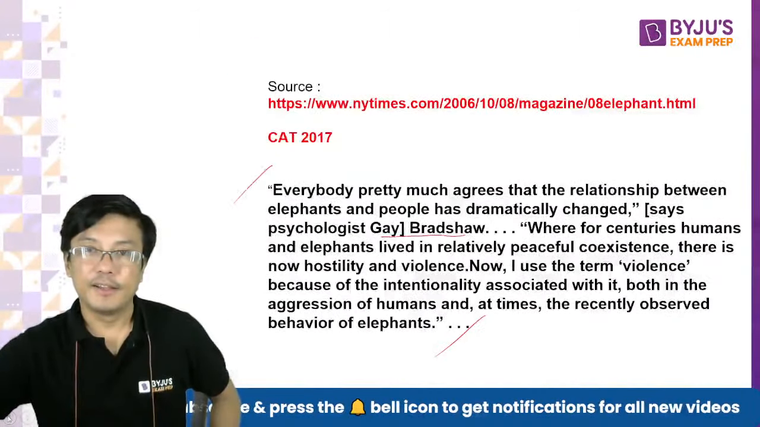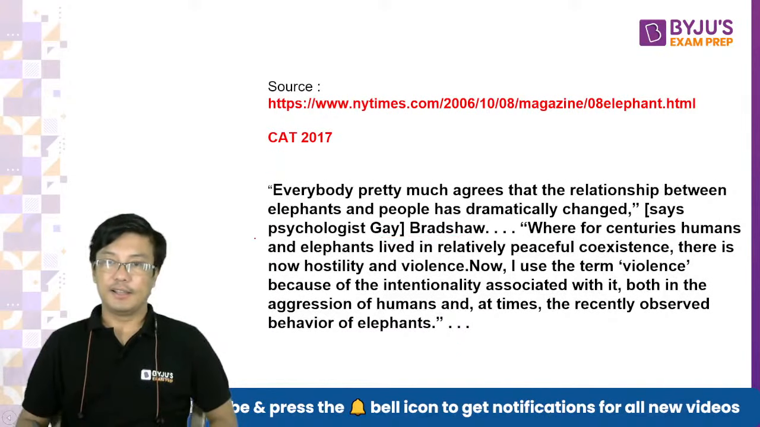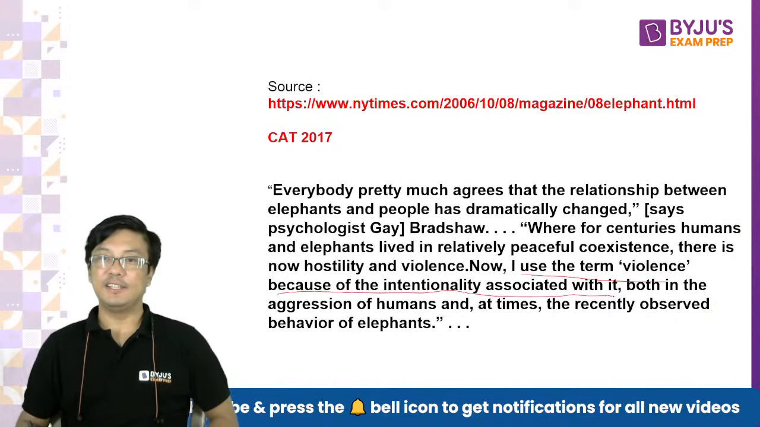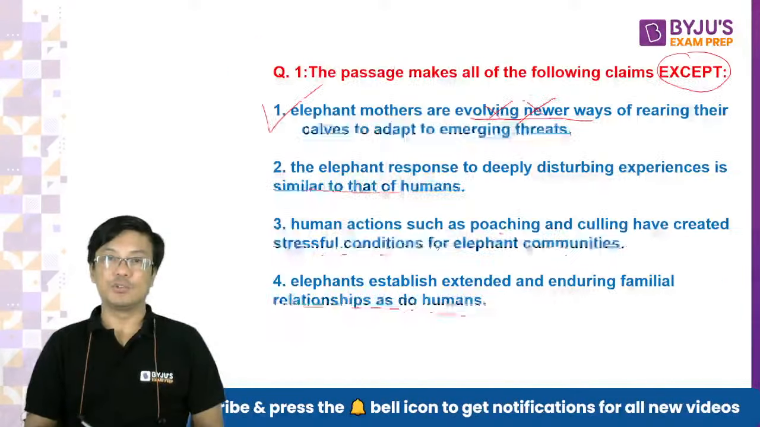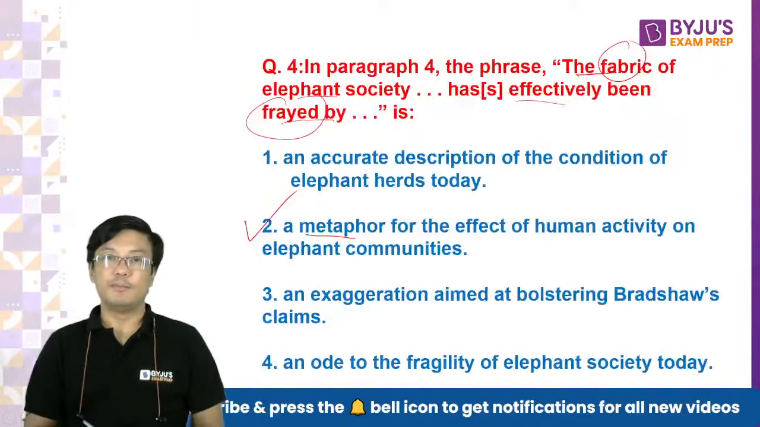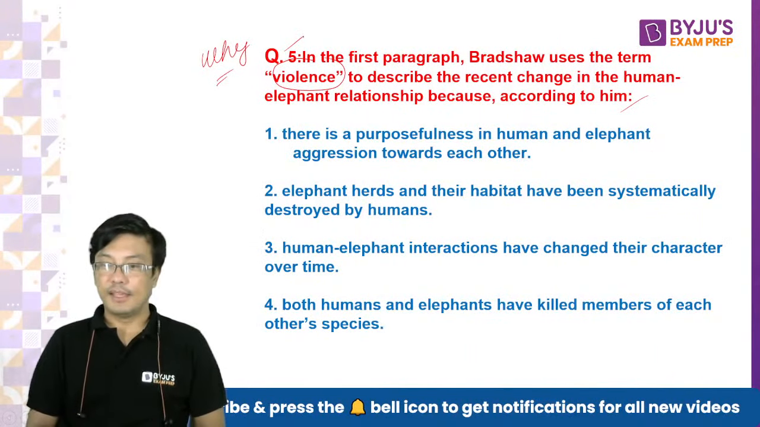ठीक है. This is in this line. If you look at it, right. Now I use the term violence because यहाँ साफ लिखा है. Why does he use the term violence? Because of the intentionality associated with it. So it is very clearly given.